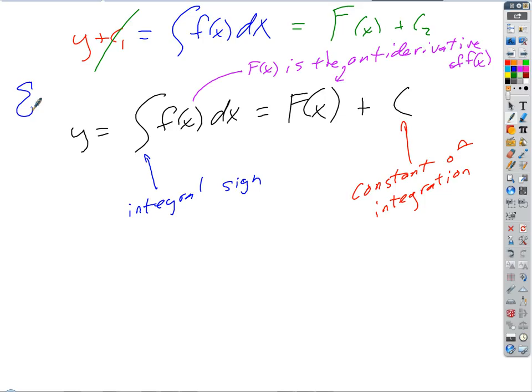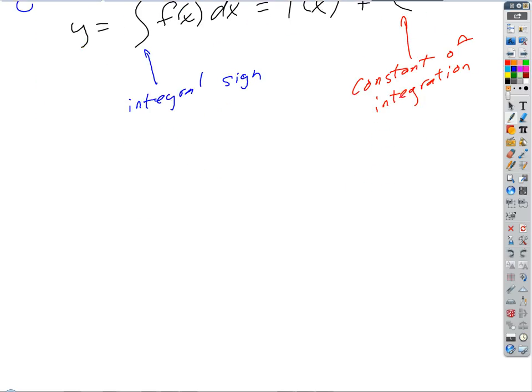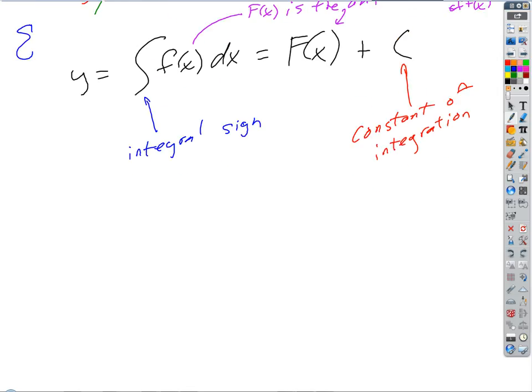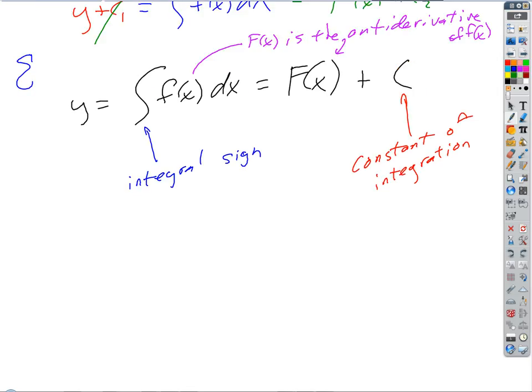Okay, so that's one way to write this relationship. There's another way we could do it. We'll show the inverse nature. So if we were to take the derivative of this antiderivative, what should we get?